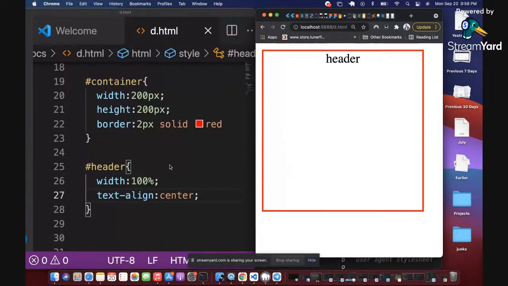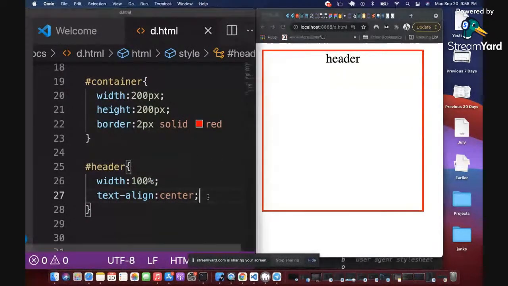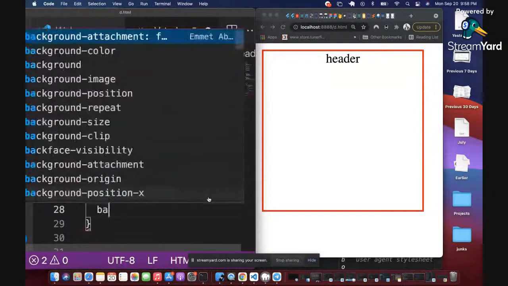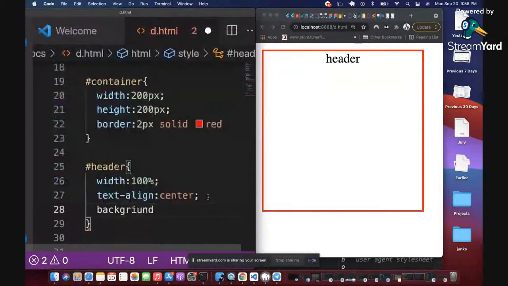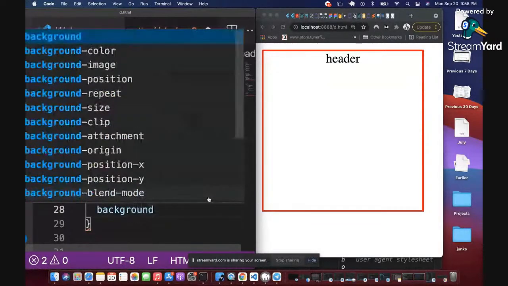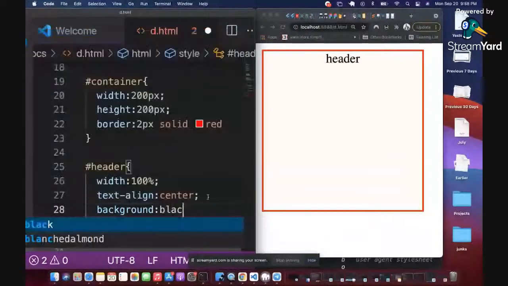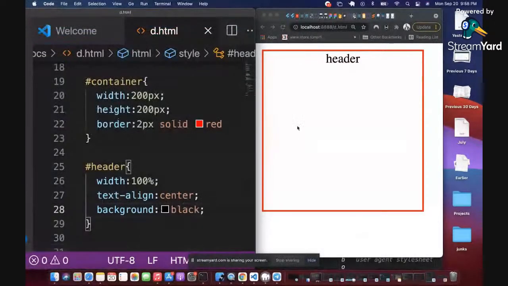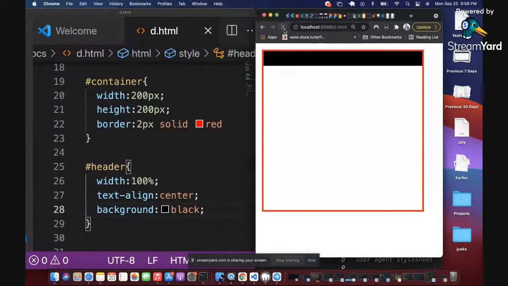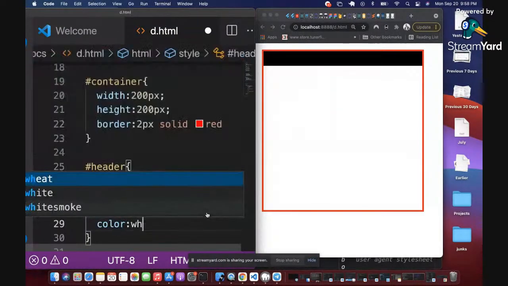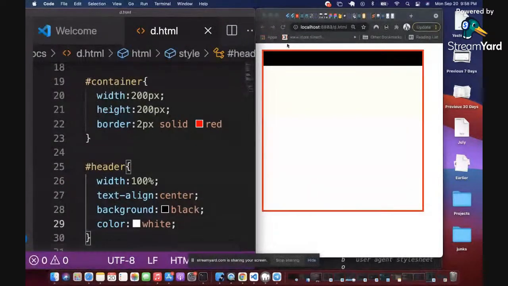For example, let me do something here so that you can see what I'm saying. I'm going to give this guy a background of, say, black, just to illustrate what I'm explaining so that it's clear. So I've given this header the background of black. Can you see that? Then I'm going to give the color to be white so that we can see the text inside the black background. Good.